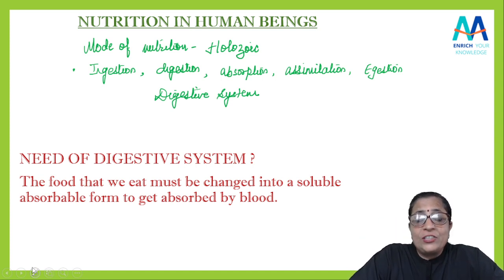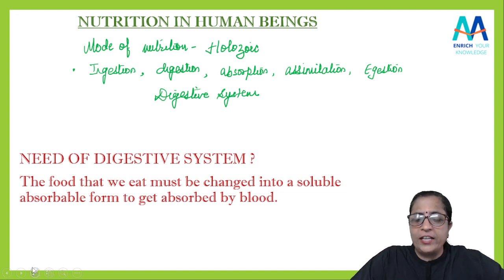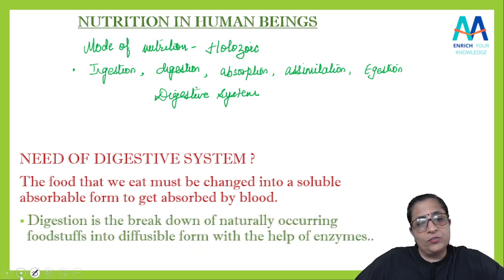Yeah, so that's why a complete, a proper system is needed. The food that we eat must be changed into a soluble, absorbable form to get absorbed by the blood. That's why this digestive system is needed. What happens when there is digestion? This digestion makes food soluble to be absorbed, है ना? इसीलिए ये डाइजेशन की जरूरत होती है और इसीलिए ये प्रॉपर सिस्टम जरूरत होती है. That is called as a digestive system.